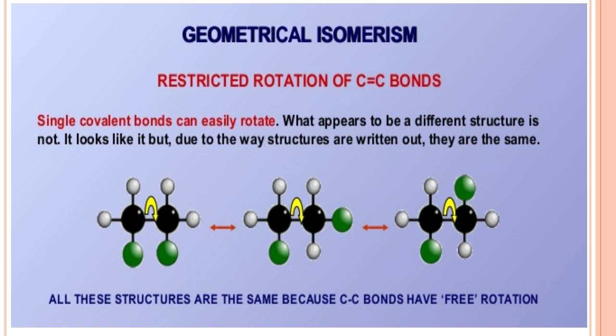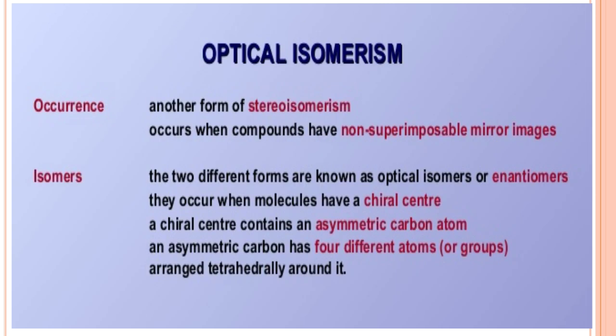Any molecule having a single bond cannot exhibit geometrical isomerism, because there is free rotation on its molecular axis, so we can't predict exactly which isomer it is. But when the molecule has a double bond, that restricts the free rotation, so we can say it will be either cis or trans isomerism.